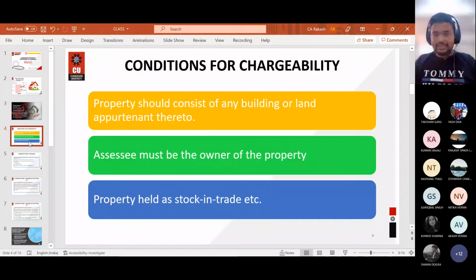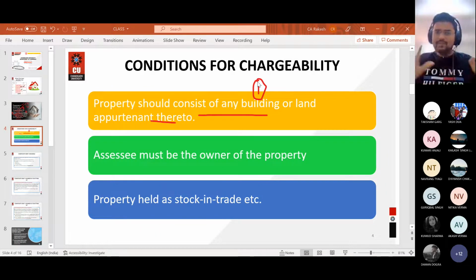Let us discuss these three things one by one. I hope annual value is clear, that income will be derived on a yearly basis as far as this particular head is concerned. The first thing is that property should consist of any building or land appurtenant thereto. Property should consist of any building.